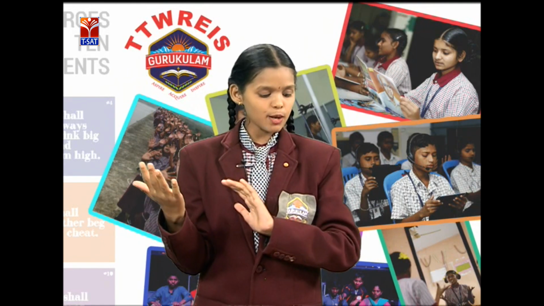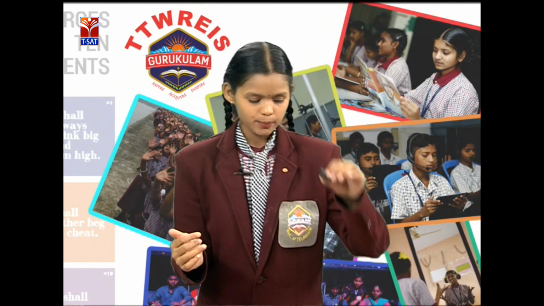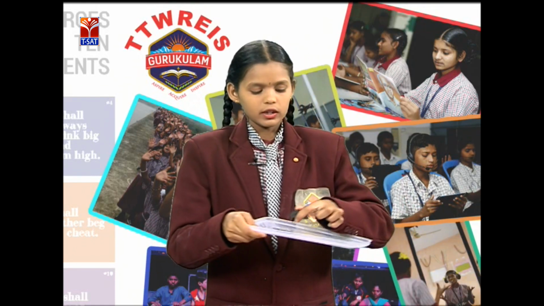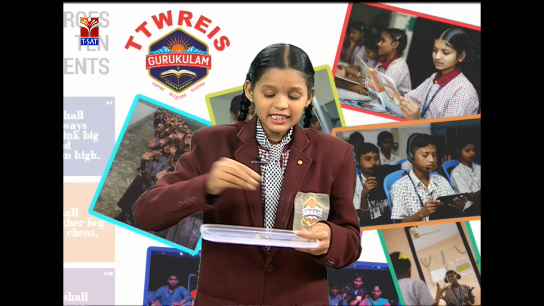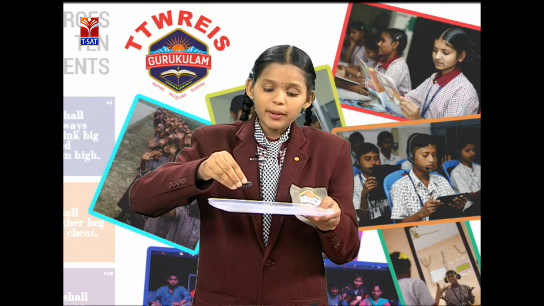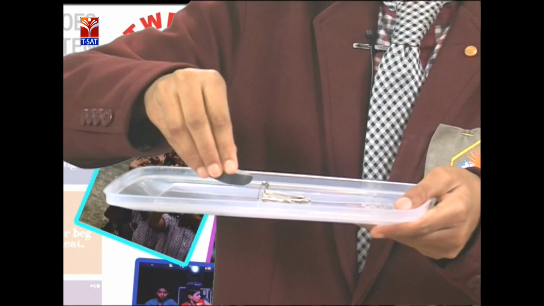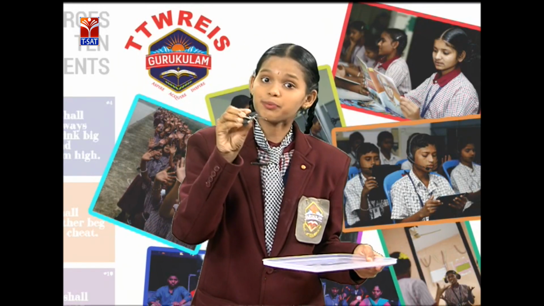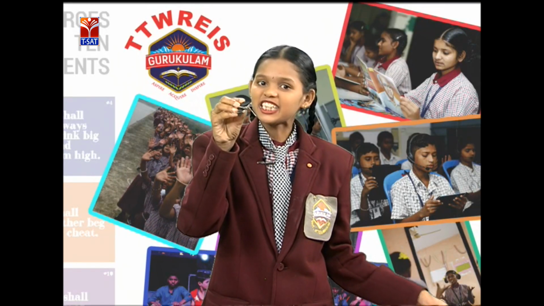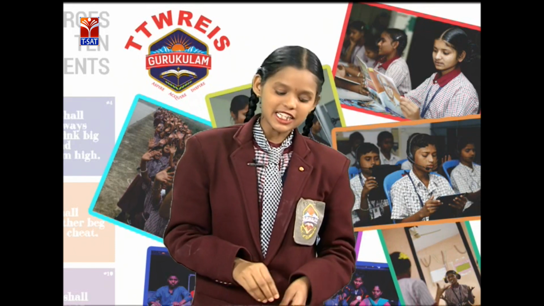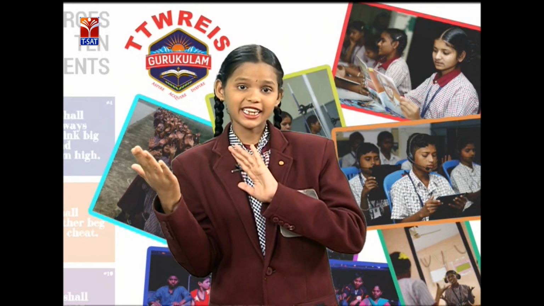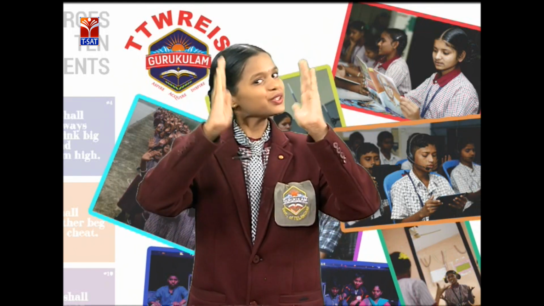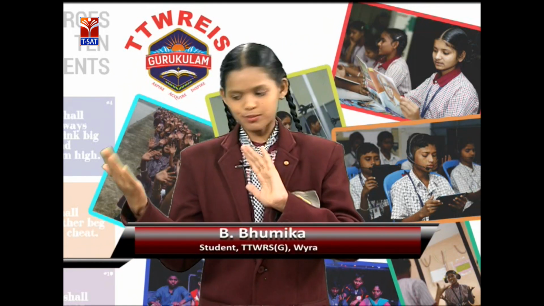And another example, we take one magnet, some pins and one board. Keep the magnet nearby the pins. When we keep it near the pins, the magnet attracts the pins. Means the magnet is pulling the pins towards itself. Pulling is nothing but the force applied to make an object come towards ourselves, called pulling.